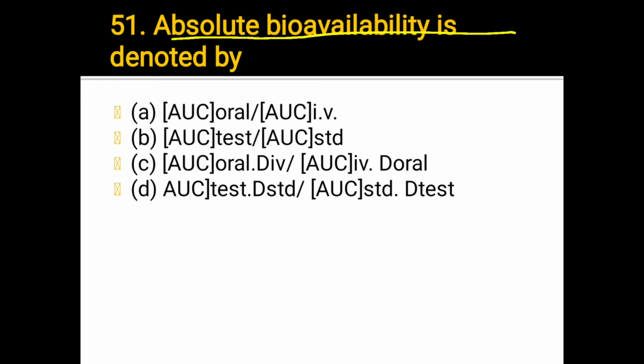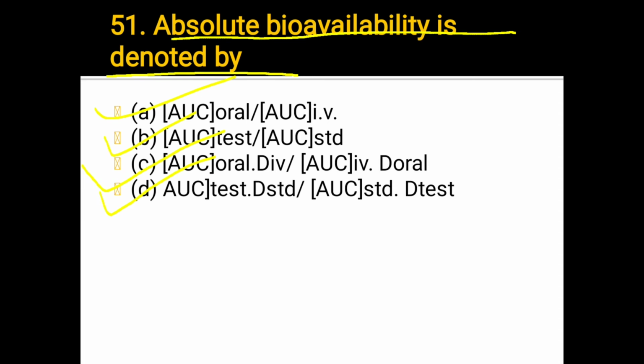Absolute bioavailability is denoted by A, AUC oral by AUC IV, B, AUC test by AUC STD, C, AUC oral divided by AUC IV, D, AUC test by AUC STD.